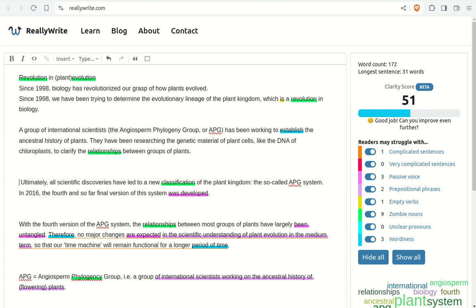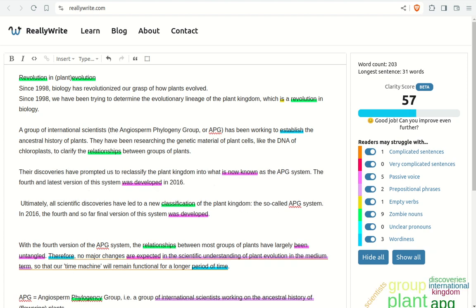We can start with the researchers again, the group, and we could try to get this idea of led to a new classification. You can actually use a verb to describe that. You could say they reclassified. So you could have something like, their discoveries have prompted us to reclassify the plant kingdom into what is now known as the APG system.